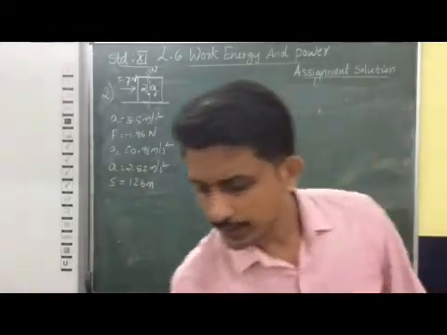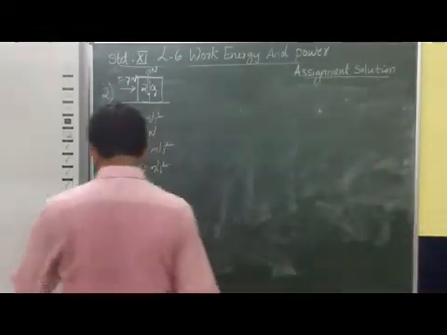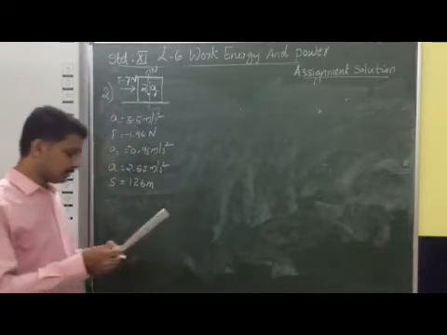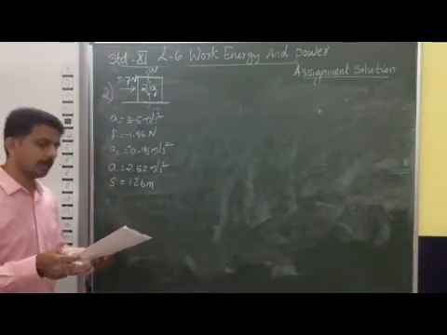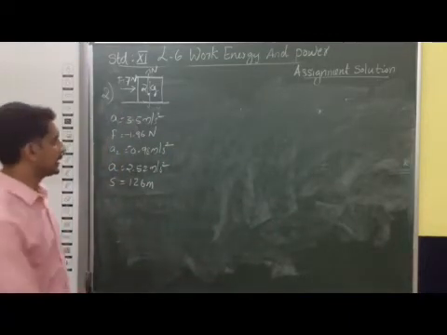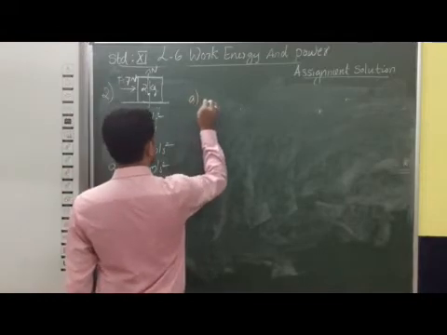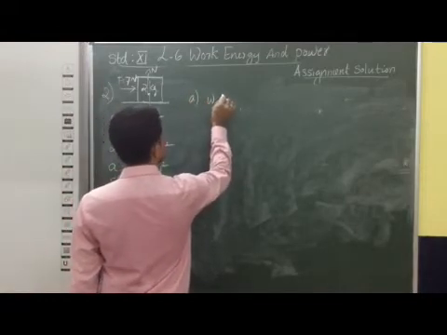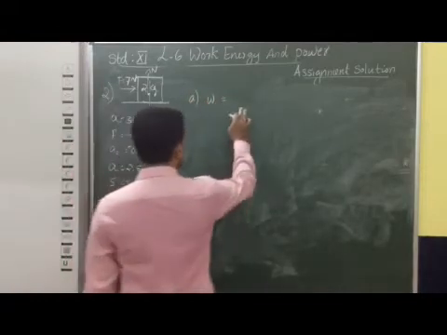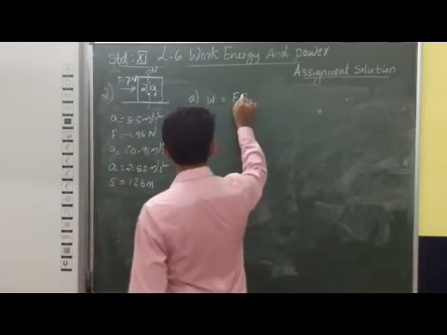So first we can calculate the work done by the applied force in 10 seconds. The work done is F into S only.